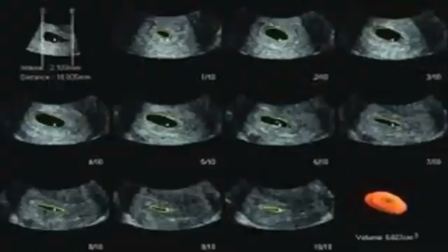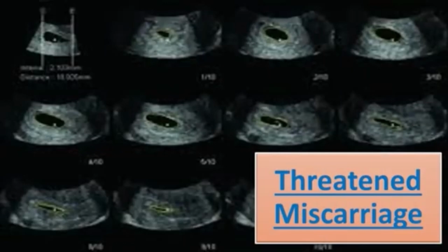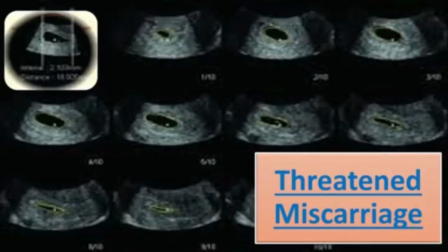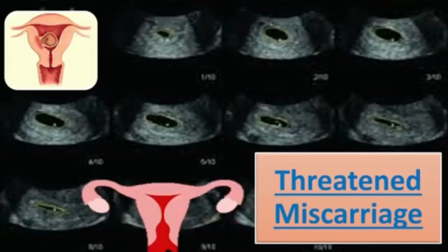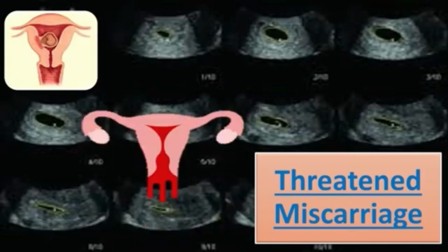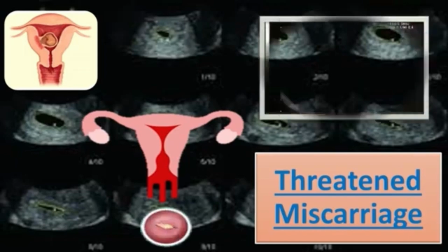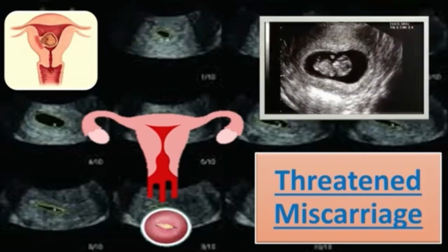Coming to the threatened miscarriage. In this type of miscarriage, vaginal bleeding is there and the pain may or may not be present. When we do the per speculum examination, the os is closed. On ultrasound, the gestational sac is positive. The yolk sac may or may not be present. The fetal pole is there. The cardiac activity is present in such a case.